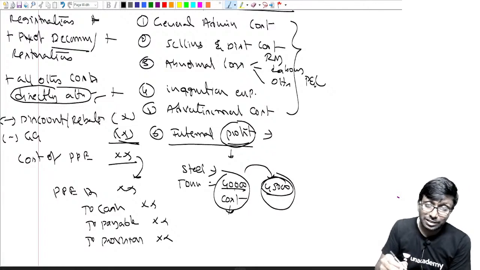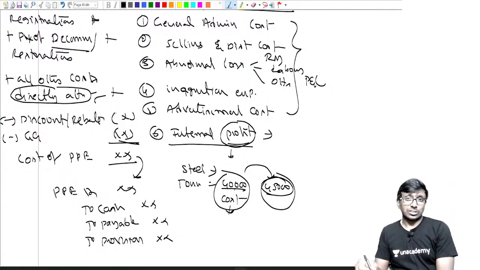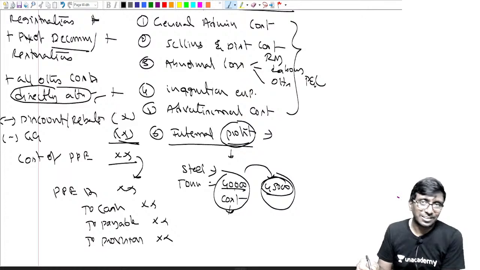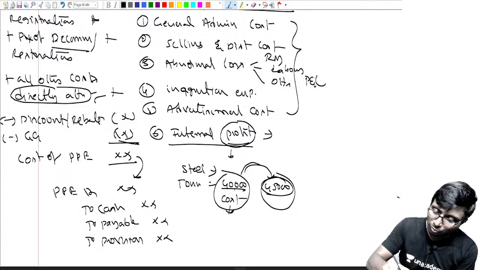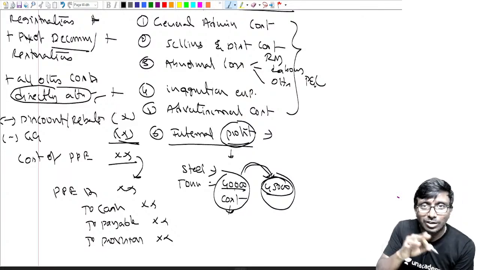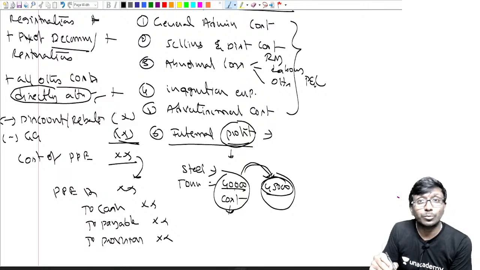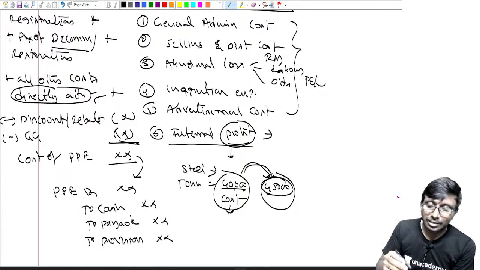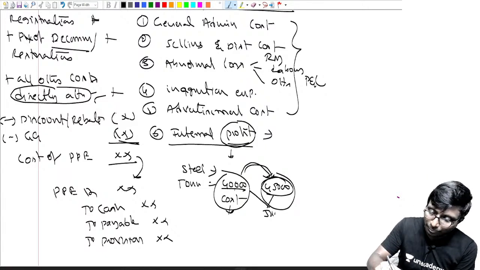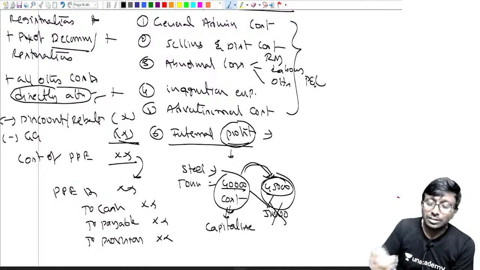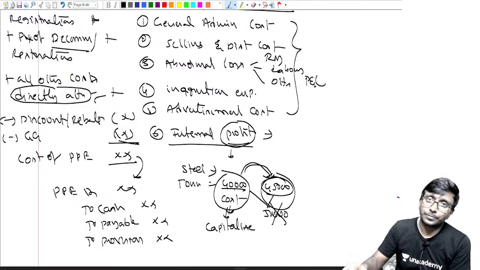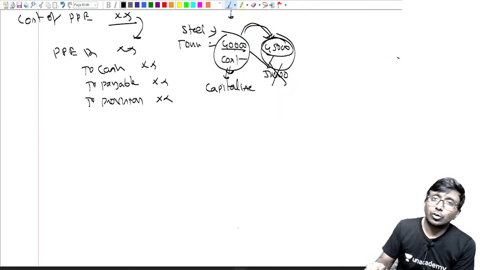You cannot capitalize at the selling price, because you can sell it to a customer, but you can't sell it to yourself. That profit, the internal profit of 5,000 rupees, you should not take it. This amount only you should capitalize. You have to capitalize at 40,000 rupees. Got my point? I hope all of you understood.